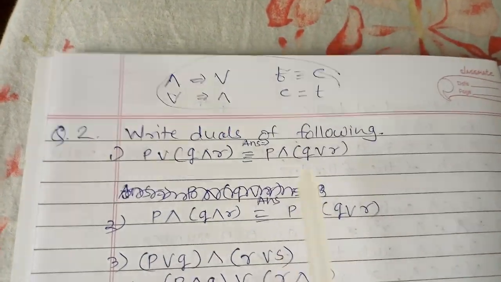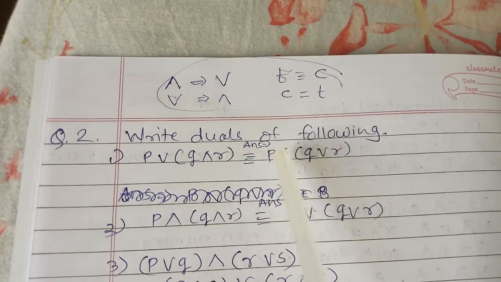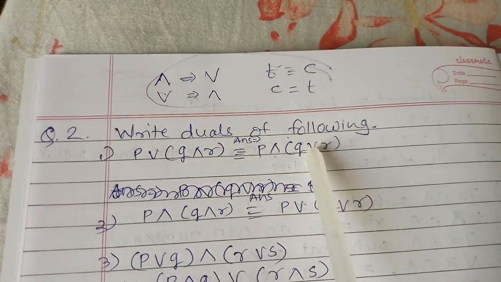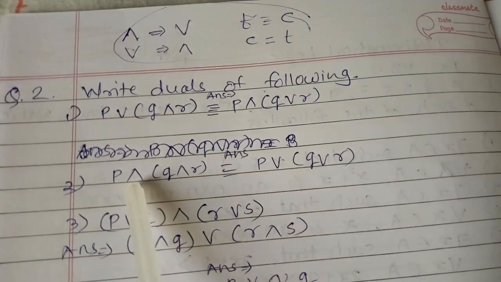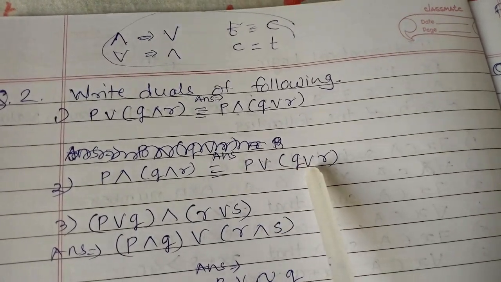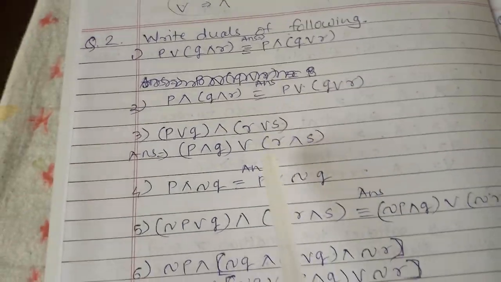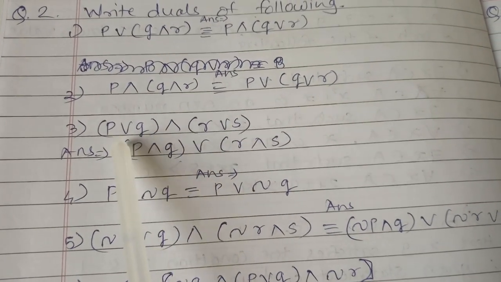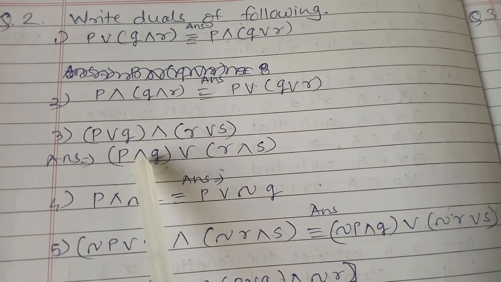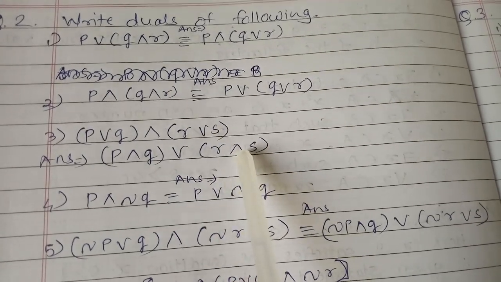So this is the question, P disjunction in bracket Q conjunction R. What is the answer? We just have to change this. Disjunction is changed by conjunction and conjunction is changed by disjunction. Second example, P conjunction Q conjunction R. Just see the sign. Both are conjunction, so we take both as disjunction. Next one, P disjunction Q conjunction R conjunction S. Just see the changes in the sign. This disjunction becomes conjunction, conjunction becomes disjunction, here also disjunction.